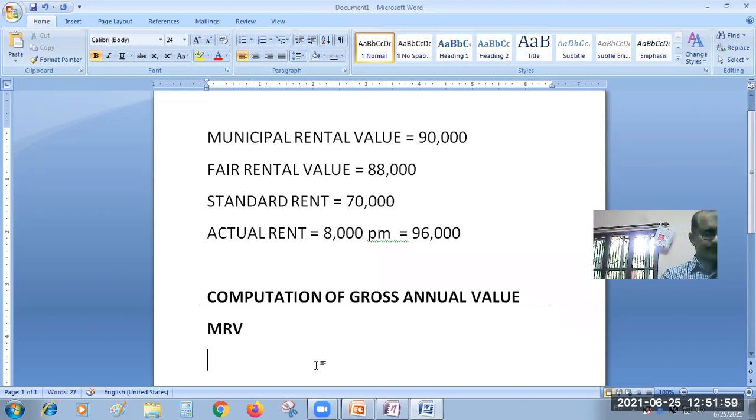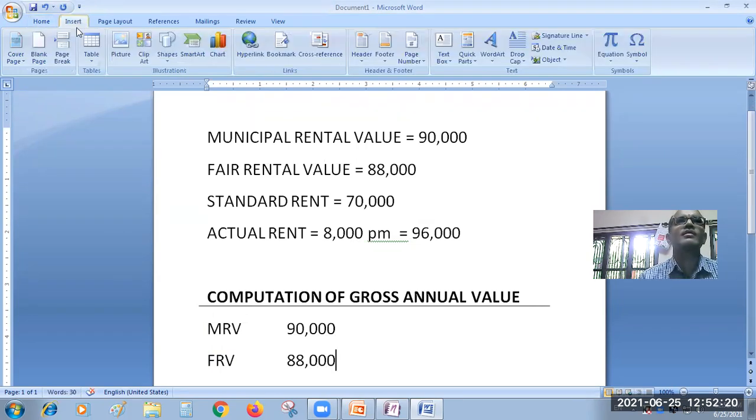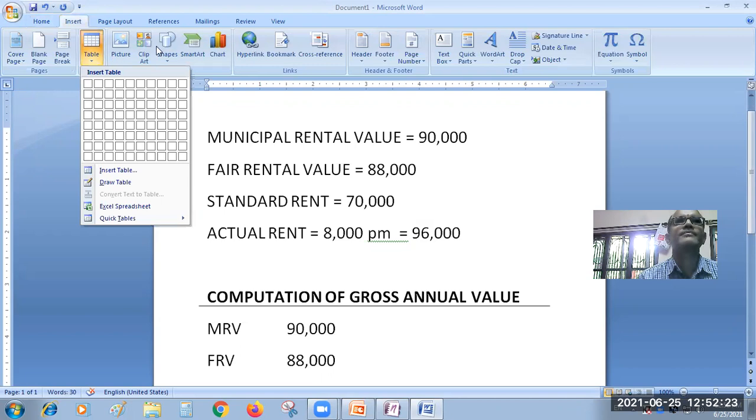MRV and FRV, both you are going to take into account. See, MRV value in the problem is 90,000. Fair rental value, FRV, is equal to 88,000.